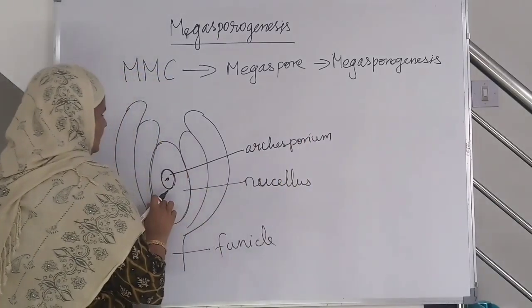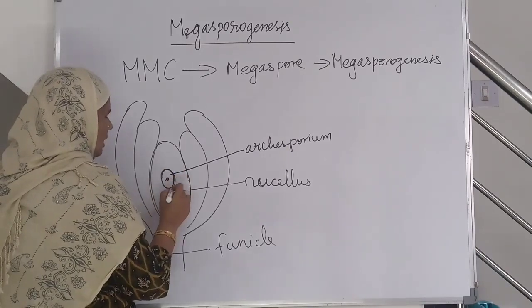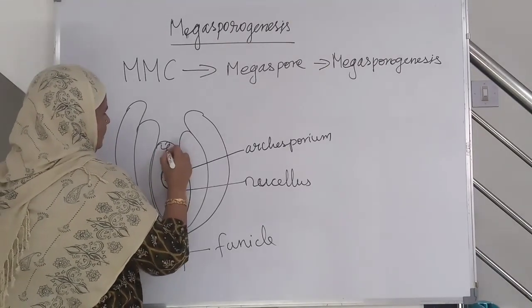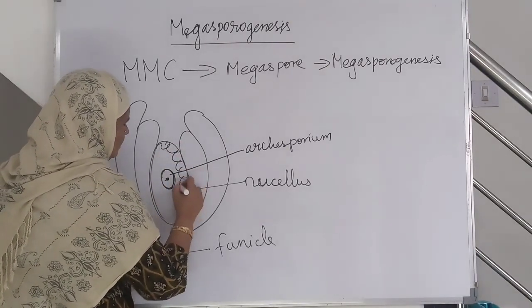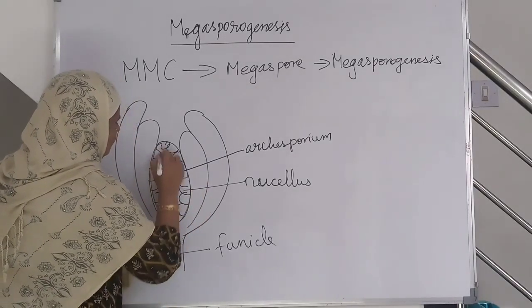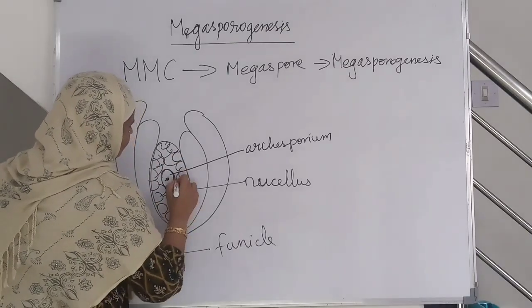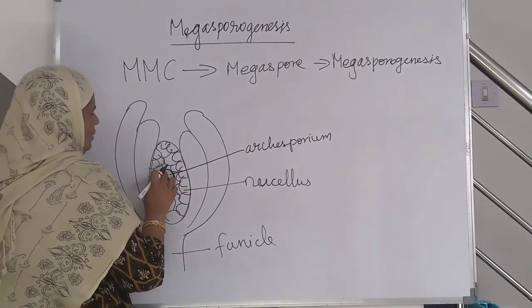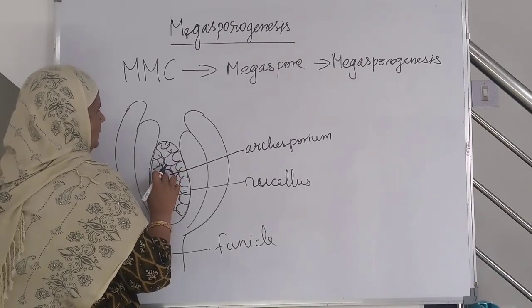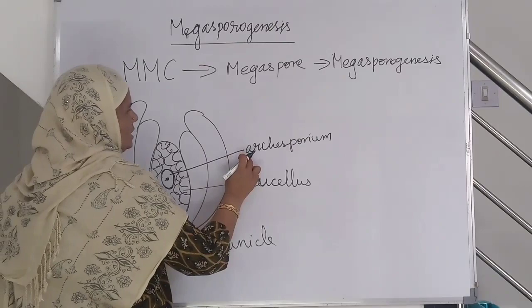In the nucellus, one hypodermal cell will become enlarged in size. From the nucellus, only one cell, that is the hypodermal cell, will become enlarged in size and it will become archisporium.